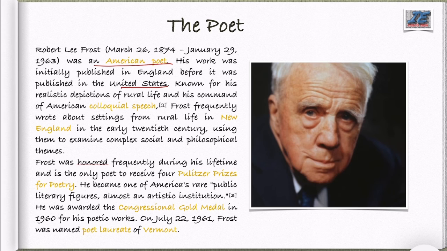Known for his realistic depictions of rural life and his command of American colloquial speech, Frost frequently wrote about settings from rural life in New England in the early 20th century, using them to examine complex social and philosophical themes. One similar thing has been explained in this poem as well. Frost was honored frequently during his lifetime and is the only poet to receive 4 Pulitzer Prizes for poetry. He became one of America's rare public literary figures, almost an artistic institution in himself.